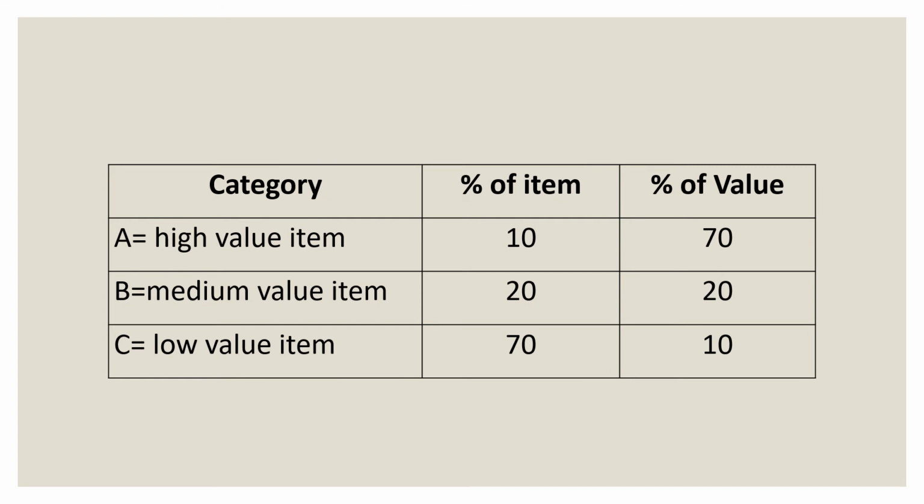Now the percentage of items means how much quantity is produced. So A is 10%, B is 20% and C is 70%. Now the value they carry: A carries 70% of the value for the 10% of items, B carries 20% value for 20% of items. Meanwhile, C carries 10% value for 70% of the quantity.